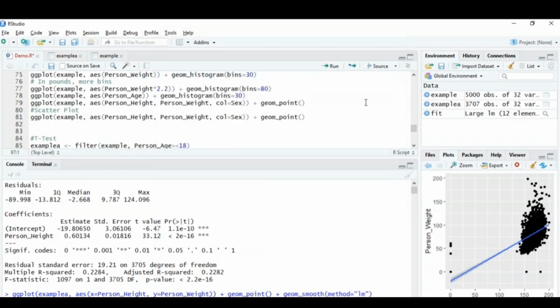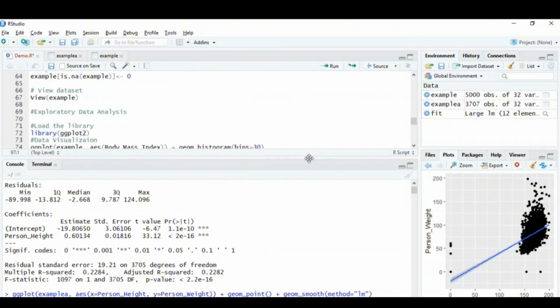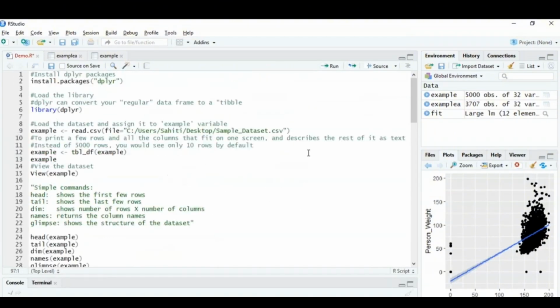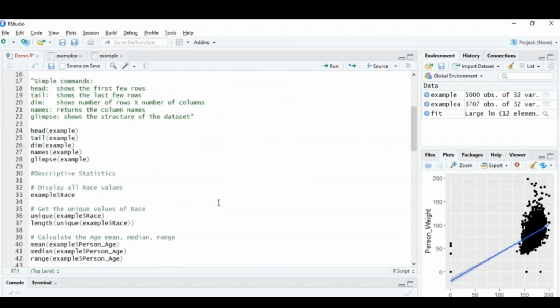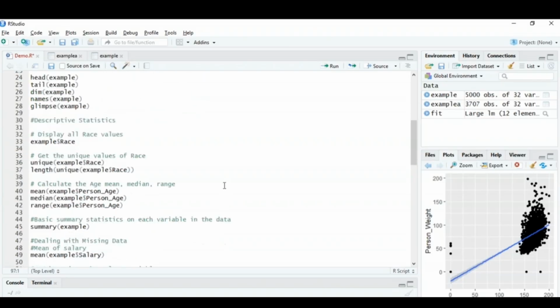So guys, that was about linear regression. In this demo, we started by importing a data set, and then we learned how to view the data set. After that, we went through a few simple commands, that is head, tail, dimension, names, and glimpse, and then we understood how to perform descriptive statistics on a data set. We learned how to use the unique function, the length function, and the mean, median, and range functions.